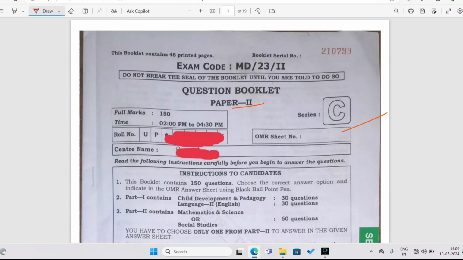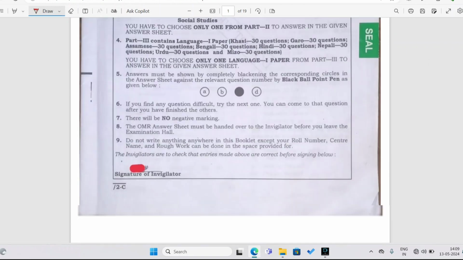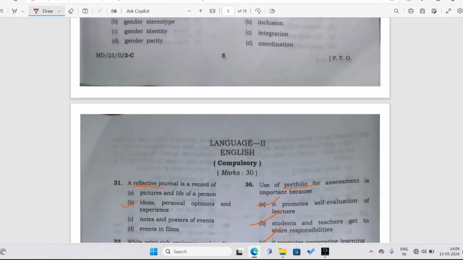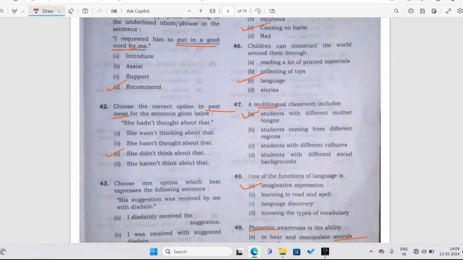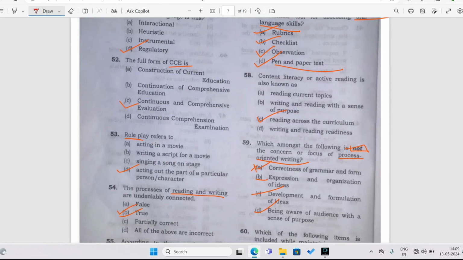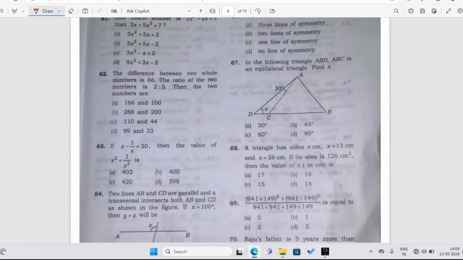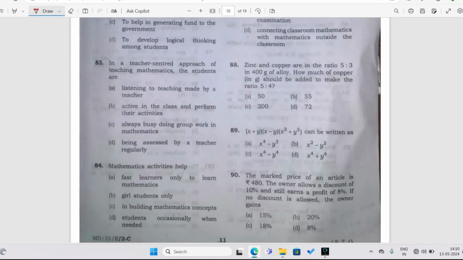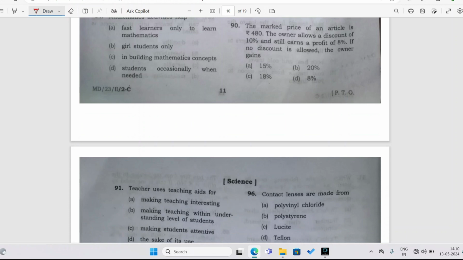Today the subject we are going to discuss will be science. Science questions were quite easy, I hope you got through nicely. It was quite easy this time. So let us see. Here we have maths and science. Maths we'll do later. First of all, let us come to science. Let us see what we have.